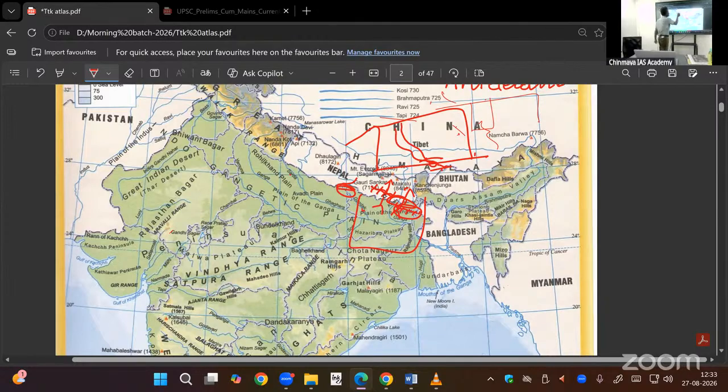Anyway, similarly, the Mahakali Treaty with Nepal to tame the Sharda River, which is known as the Kali River.